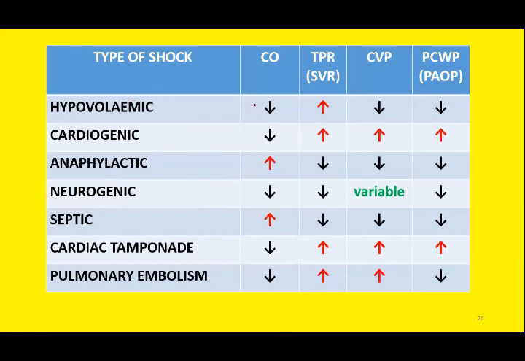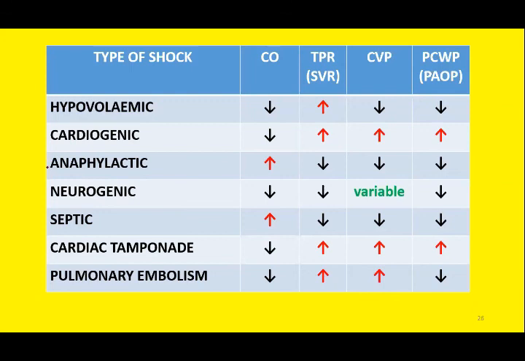The cardiac output is low in hypovolemia because the blood volume is low. Similarly, in cardiogenic shock, the cardiac output is low because there is abnormal, decreased or improper pumping of the heart. Similarly, in cardiac tamponade, there is compression. This will compromise the cardiac output. Obstruction in the pulmonary system will compromise the cardiac output as well.